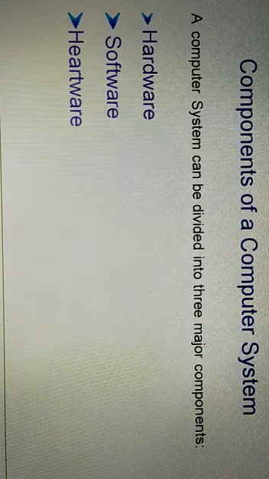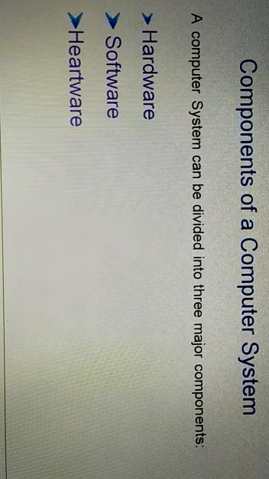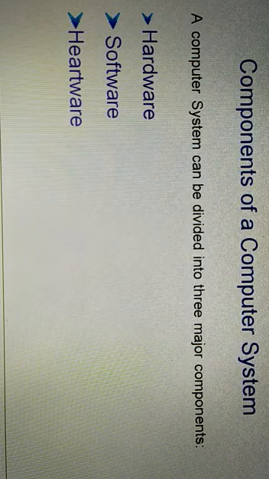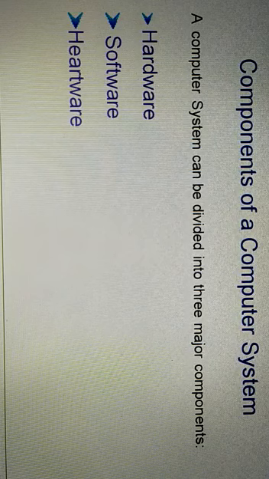These three are the components that constitute the computer system. When these three components work together, then only can the computer perform any operation.